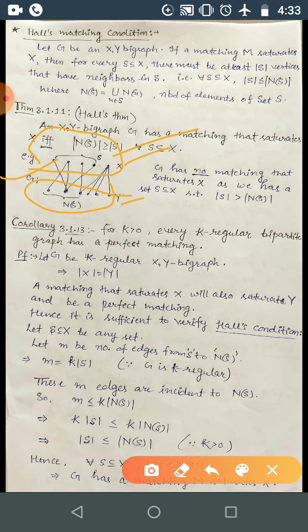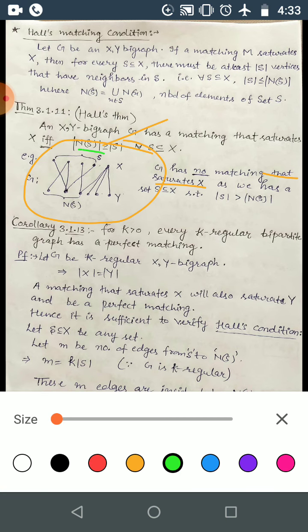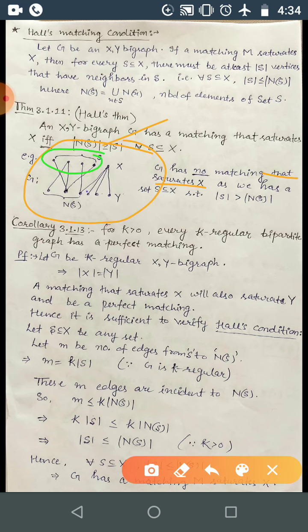To show whether a matching exists or not, you can use this condition. This is the graph corresponding to the situation, and G has no matching that saturates X. You can consider this set S, and its neighborhood is this one.